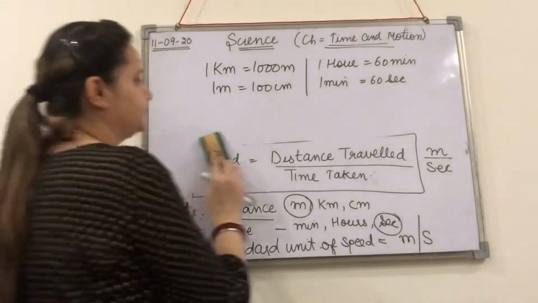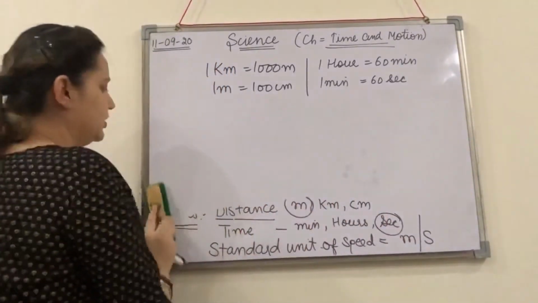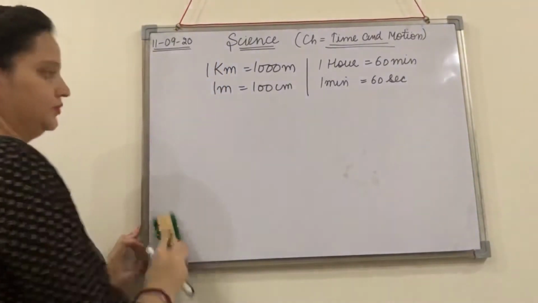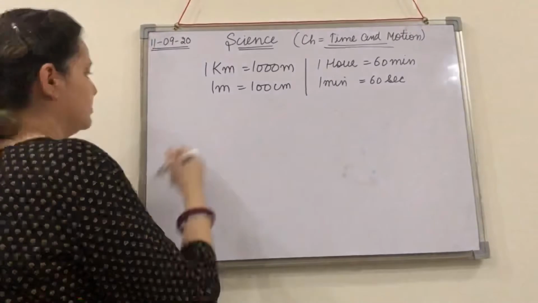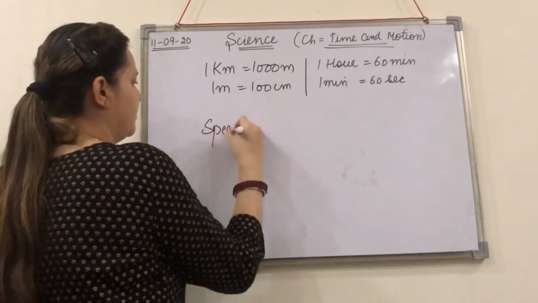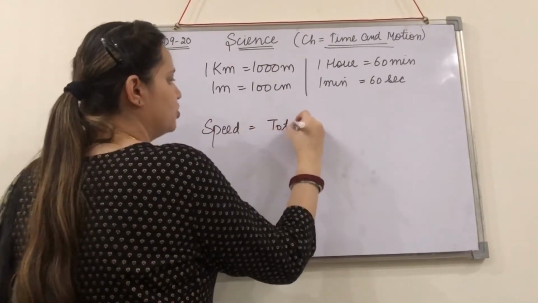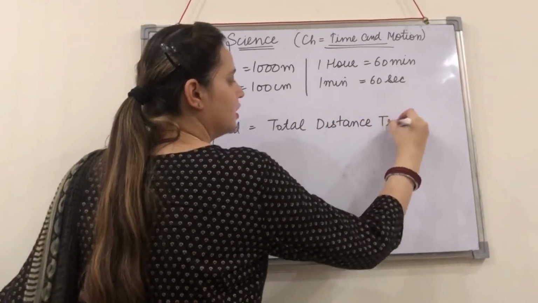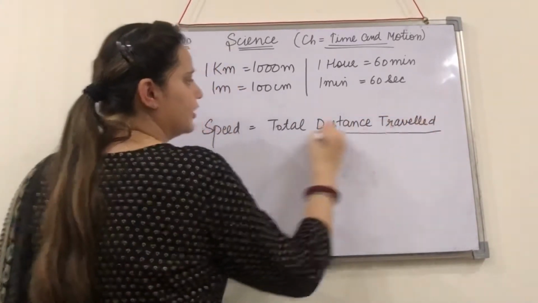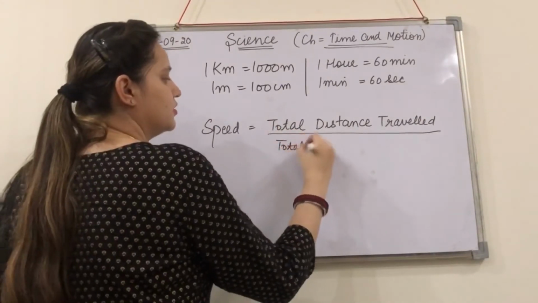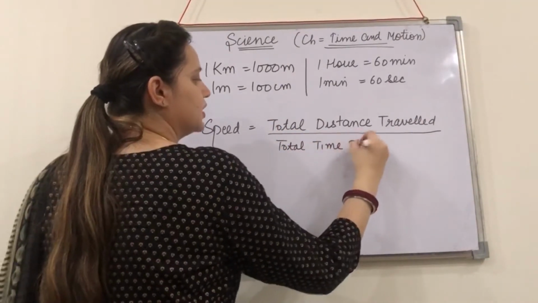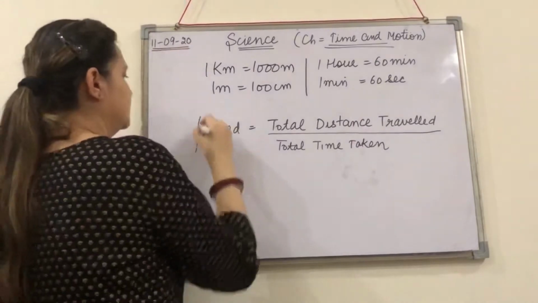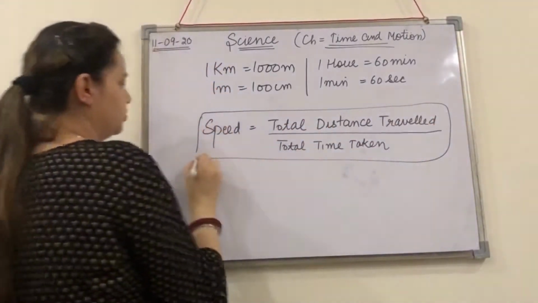Okay, now there is another term: speed as total distance traveled, obviously by the body, divided by total time taken. So why are we adding the word total here?